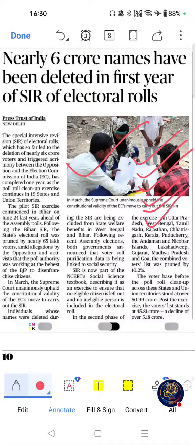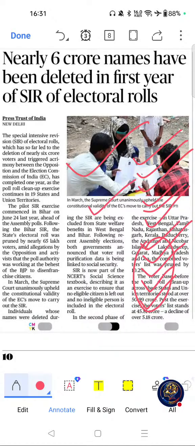Now we will see PYQ connections. Questions have appeared on Election Commission of India, electoral rules, Representation of the People Act, electoral reforms and free and fair elections. These are the PYQ connections. Move on to key themes related to this article.